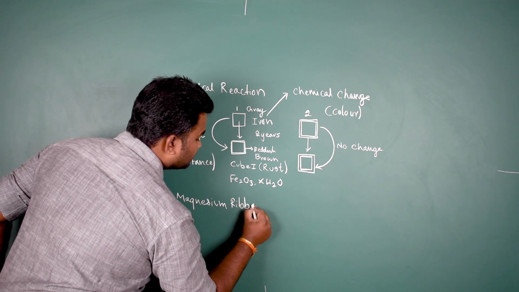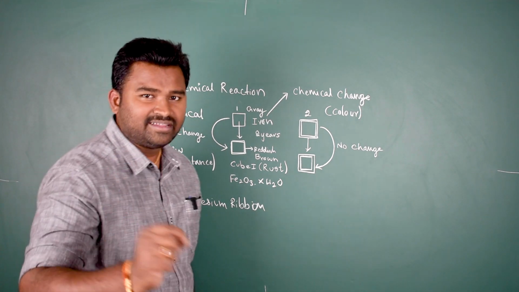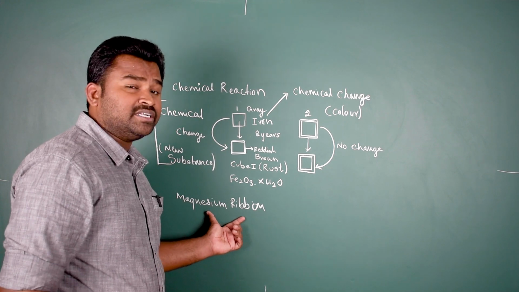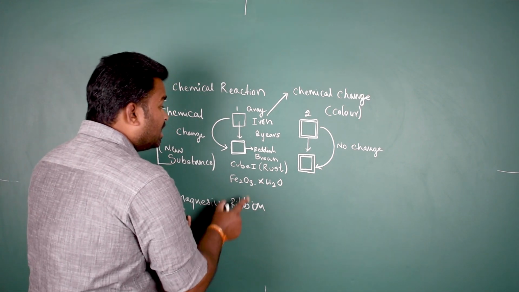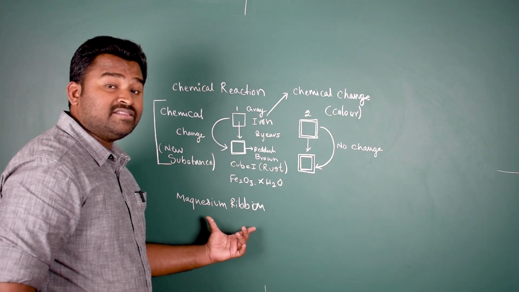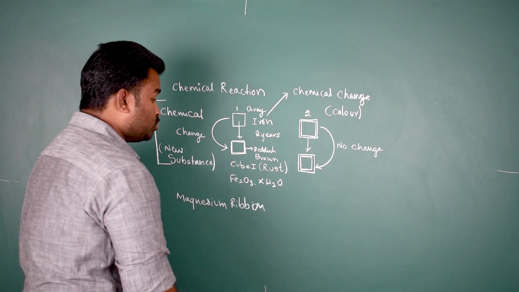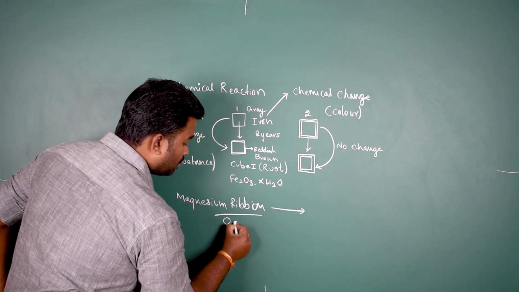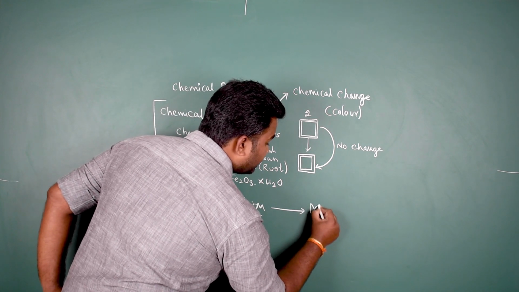Normally this magnesium ribbon is gray in color. But when it is stored, there is a possibility that, just like iron, it could interact with the oxygen present in the atmosphere and form magnesium oxide.